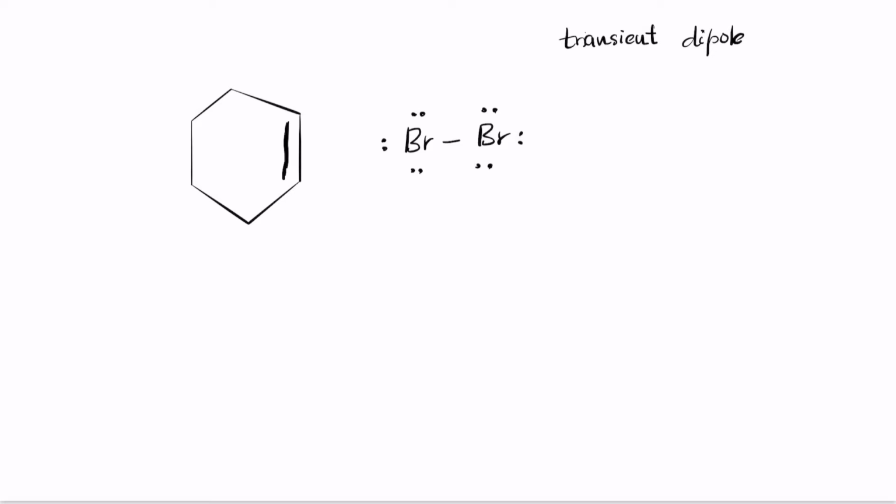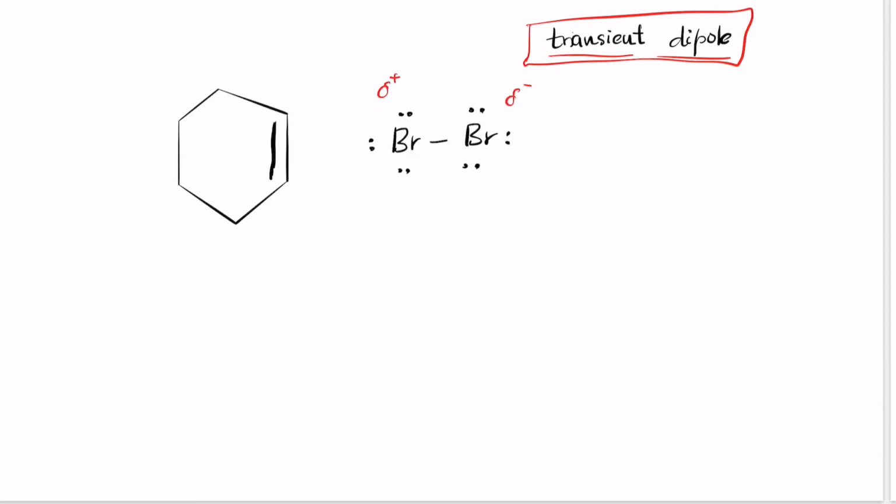The alkene donates its electron pair to bromine, and as the electrons move away from the first bromine, it gains a partially positive charge and the other gains a partially negative charge. It's not fully charged, but a partially positive and a partially negative charge, and it regains its structure once it goes away. That's why it's called a transient dipole, meaning that it only exists when it comes closer to the nucleophilic ring.